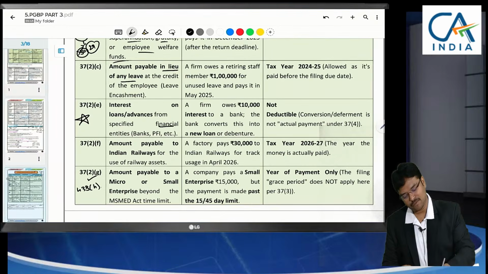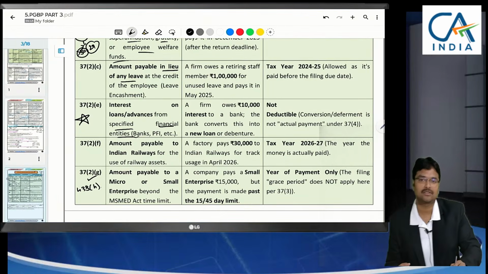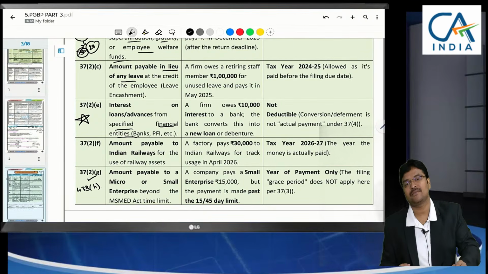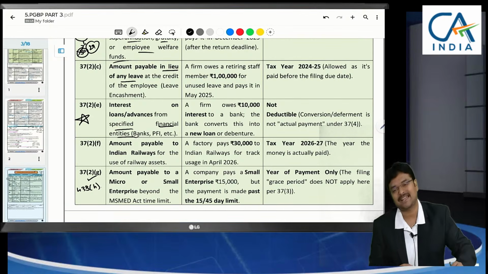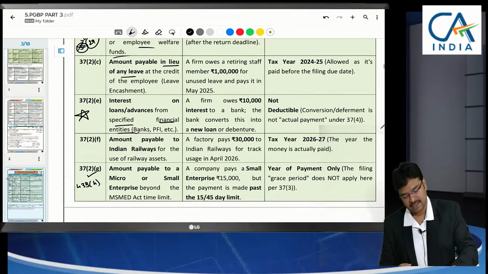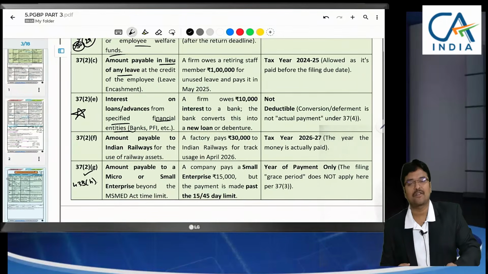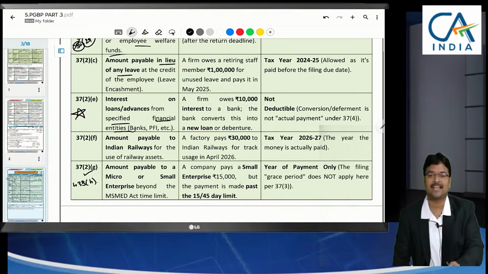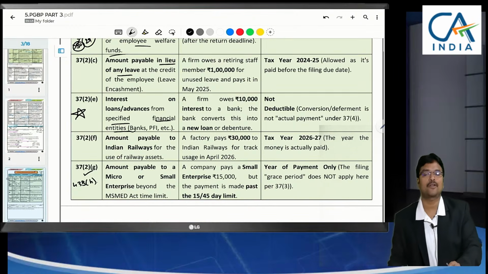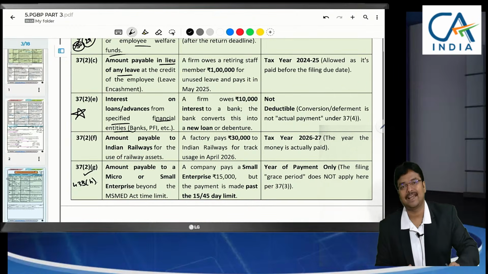Interest payable to banks and finance institutions, not to the outside unsecured loans which we are borrowing from relatives or other friends, that is not covered in this section. Interest payable to banks and finance institutions, if we do not pay, we cannot claim it as deduction. The entry will be automatic; in the bank statement it will be debited as OD interest, and that amounts to payment.